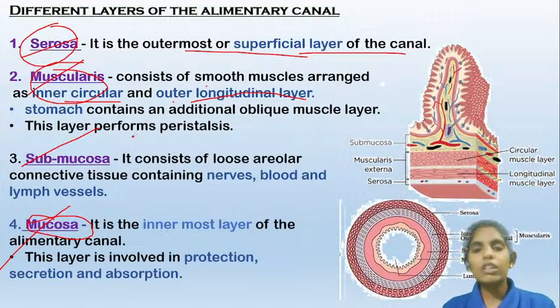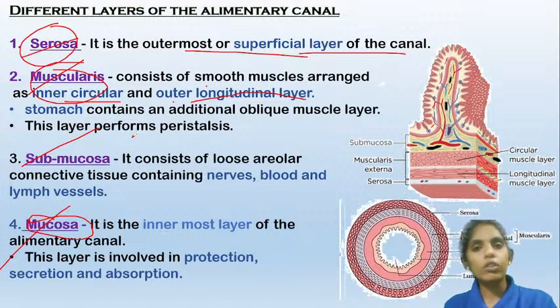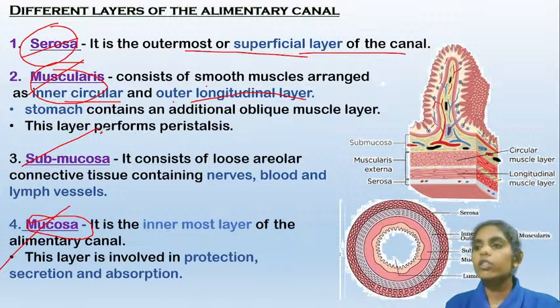And the muscularis is responsible for peristalsis. Peristalsis means the movement of the digestive canal. So how the food travels from the mouth to the esophagus and to the stomach is by a process called peristalsis. The contraction and relaxation of the muscularis layer of the digestive canal helps the food to travel from one part to the other part of the digestive canal. So this is about the muscularis.